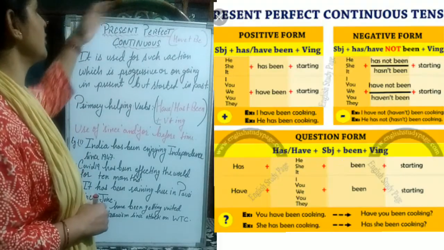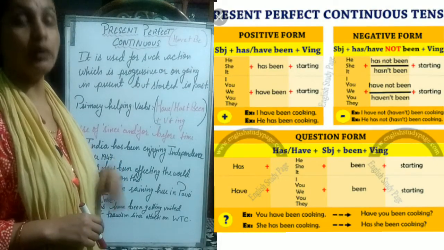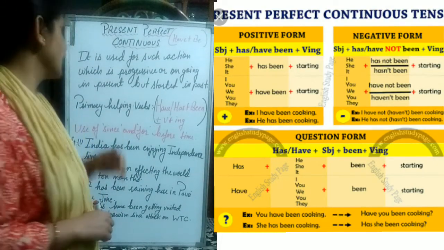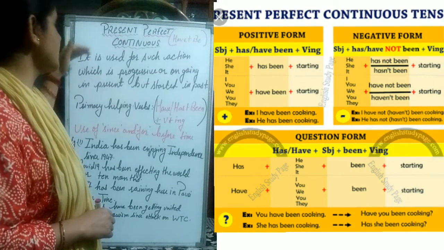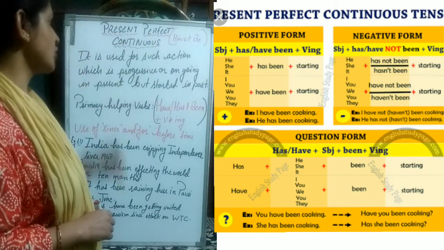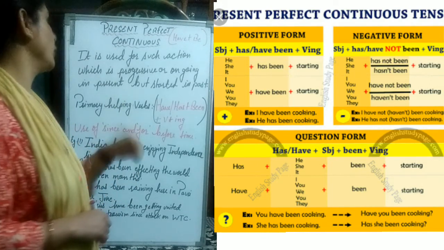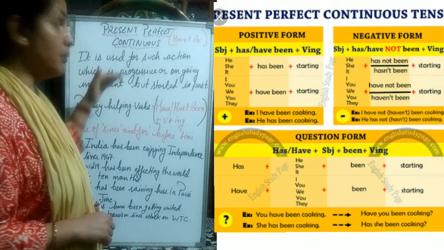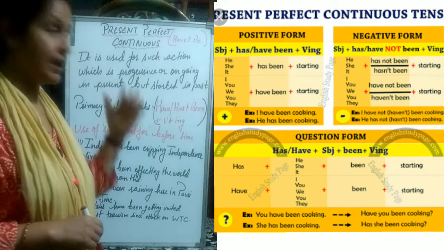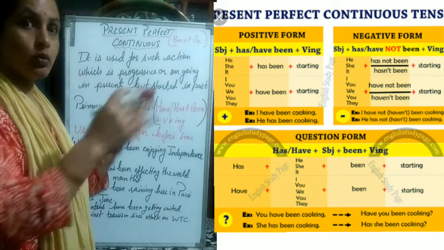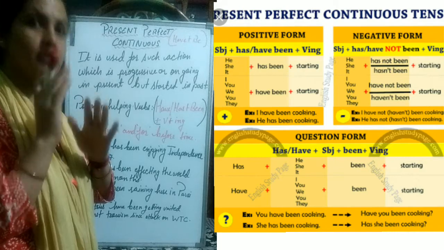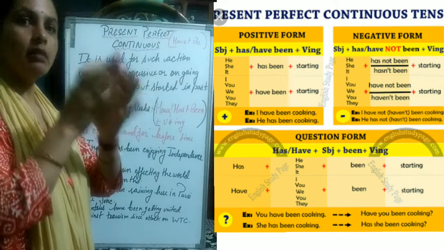It says present perfect continuous tense. What is present perfect continuous? It is used for such actions which are progressive and ongoing in present but started in past, as the name suggests. Okay, so the action which started in past but is still progressive.